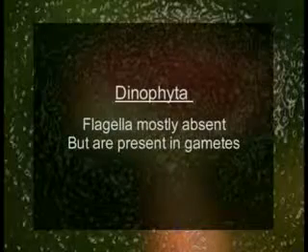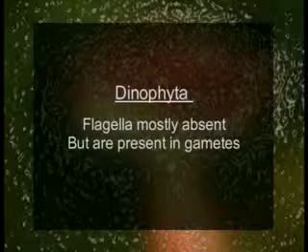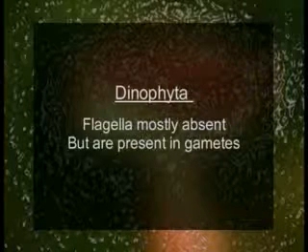Flagella are mostly absent and only present in the gamete phase. These are 2 in number, lateral in position. One is transverse, one longitudinal. They are unequal in size and they are of tinsel type.